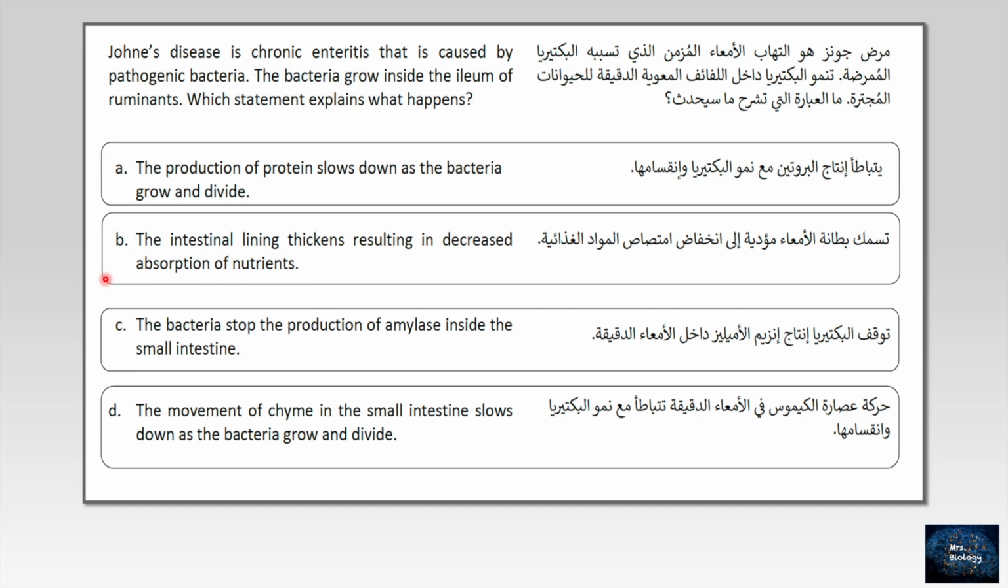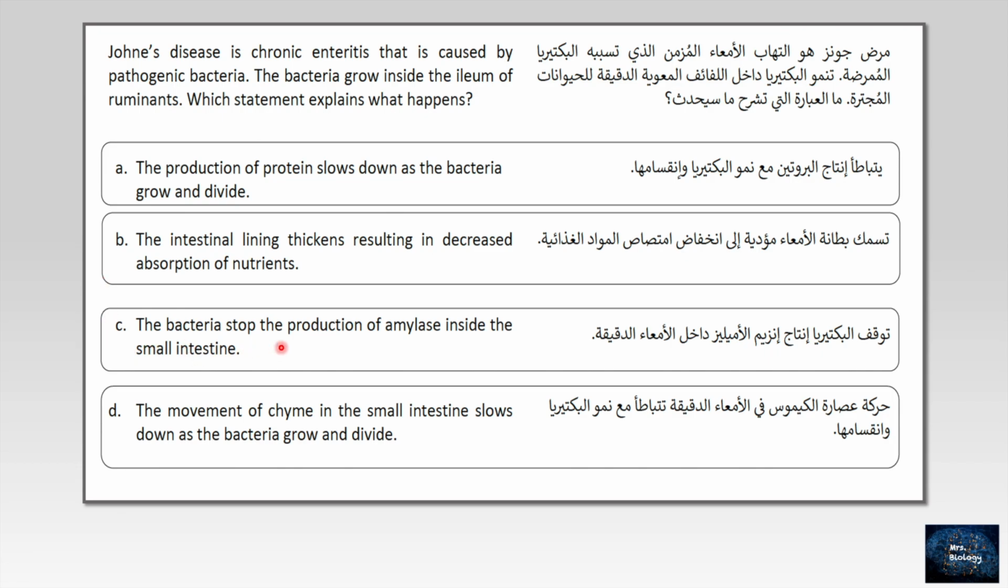The intestinal lining thickens, resulting in decreased absorption of nutrients. That makes sense. Why? Because most, if not all, infections by bacteria, especially in the gastric tract, will cause diarrhea. What does that mean? That means the intestine will not absorb the nutrients very well. But let's read the rest of the options to clear our doubts.